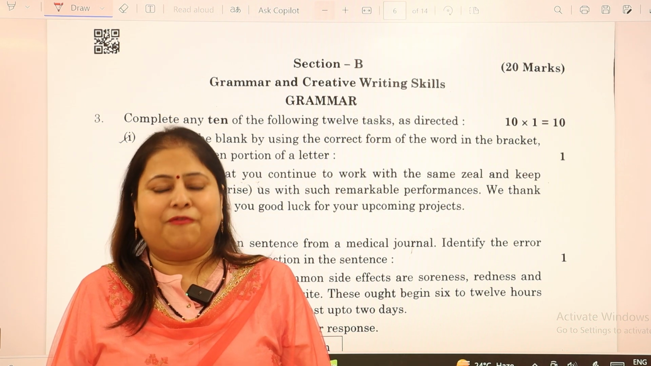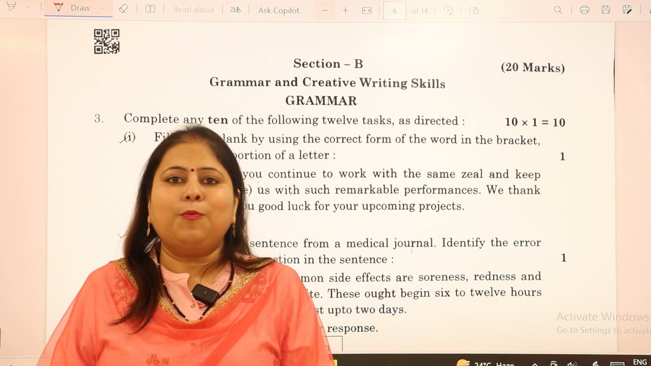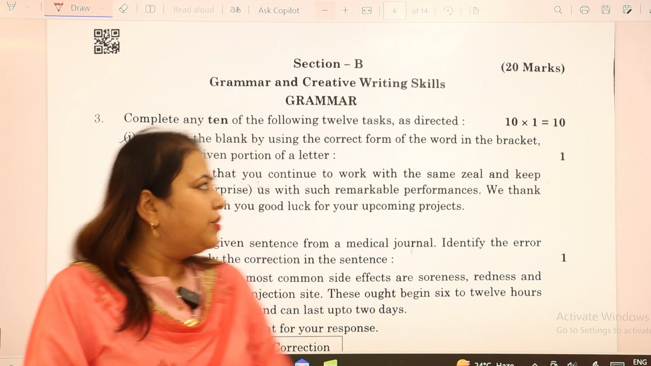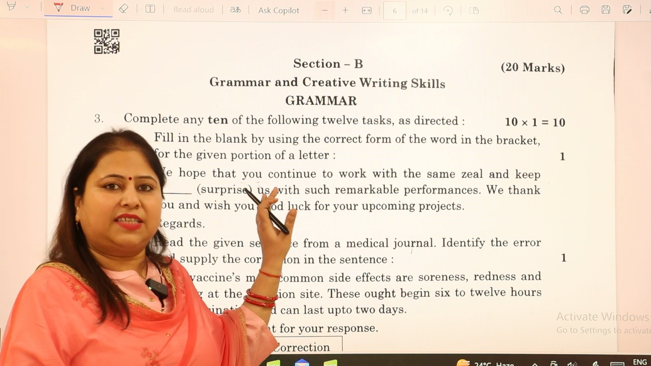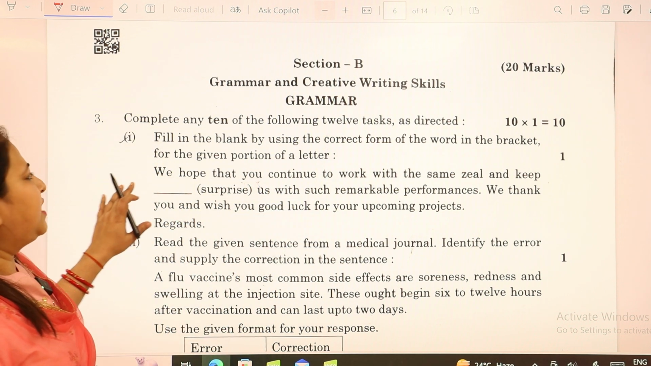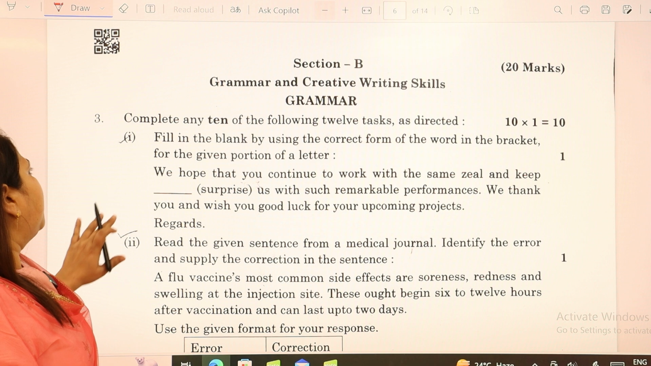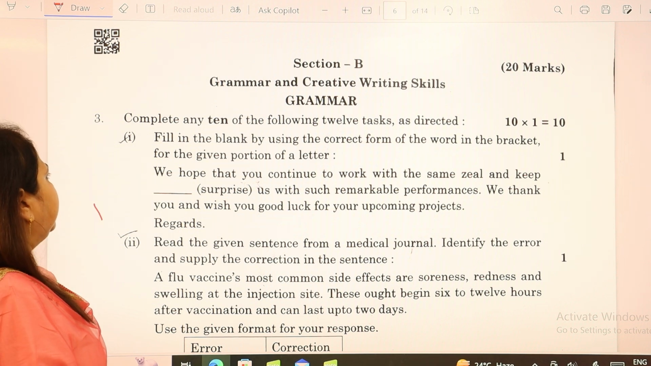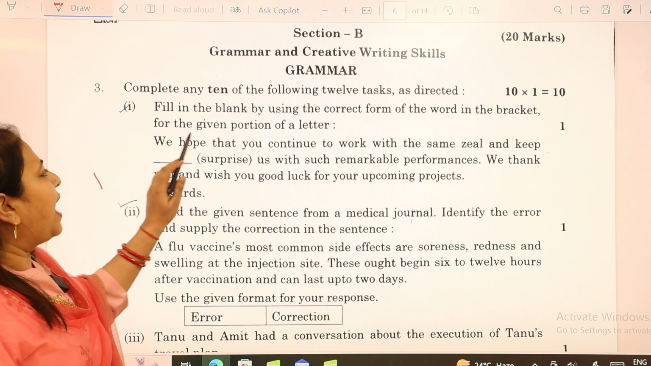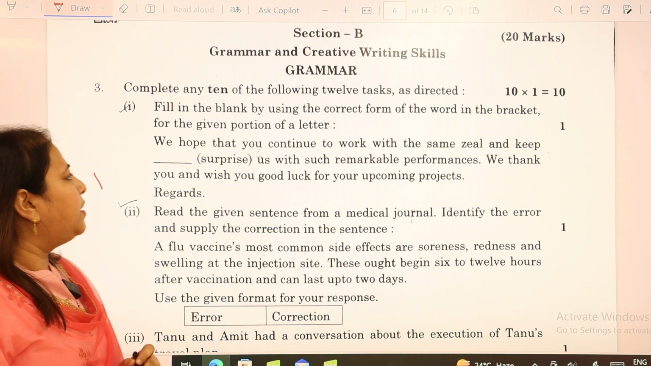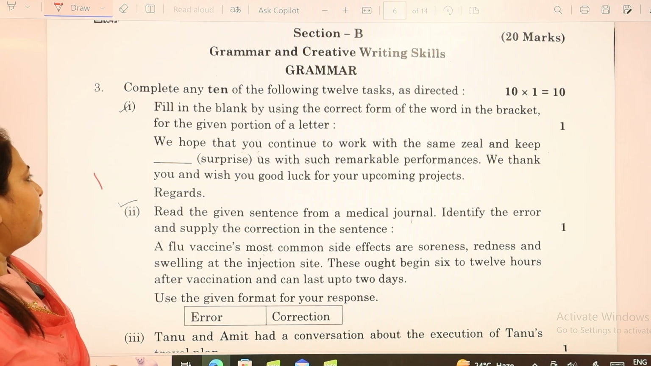Question paper of your board exam. So let's begin with this. First we'll start with Section B, which is your grammar section. In this, the question says, fill in the blanks by using the correct form of the verb in the bracket from the given portion of a letter.